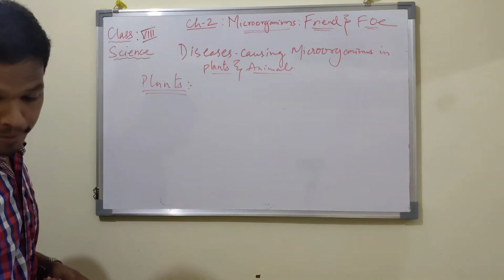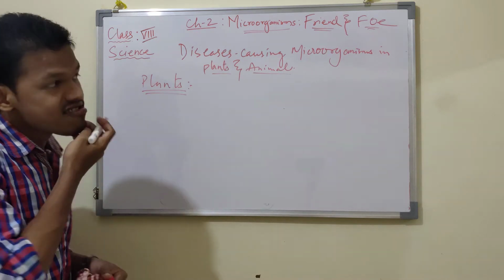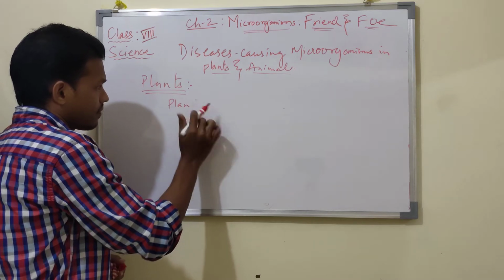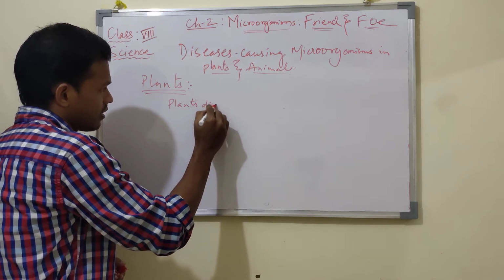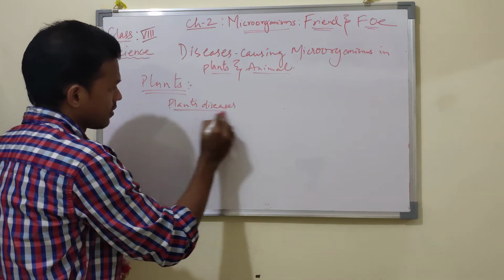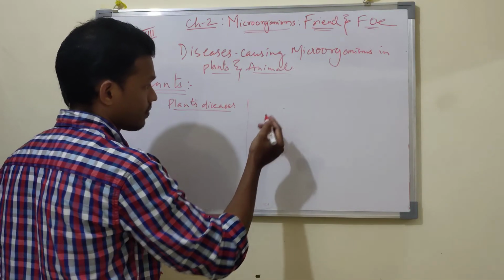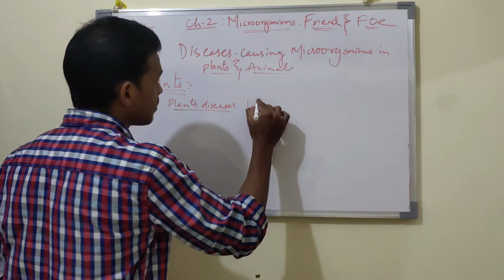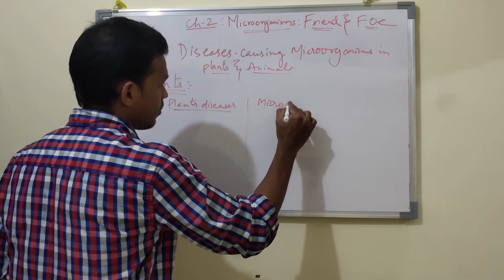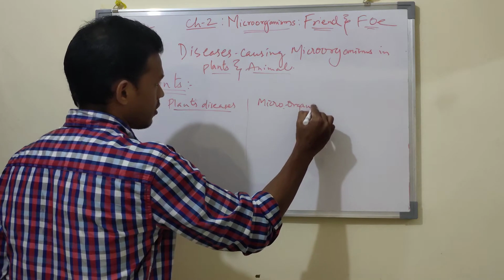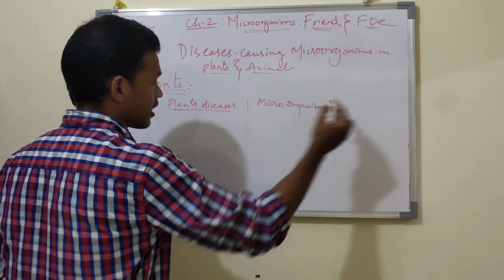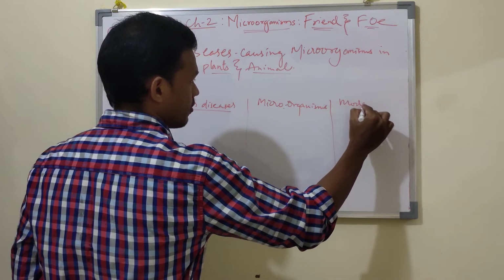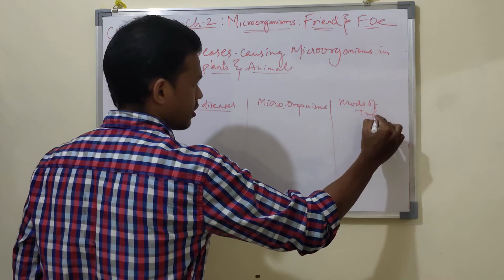In plant diseases, we will find the disease, next the microorganism, then next we'll write the mode of transmission.